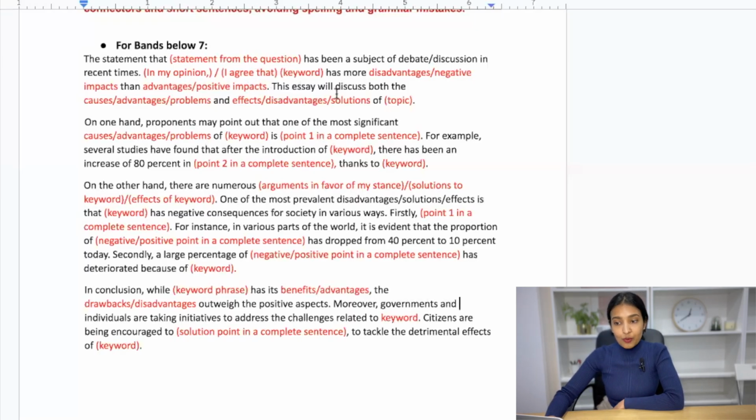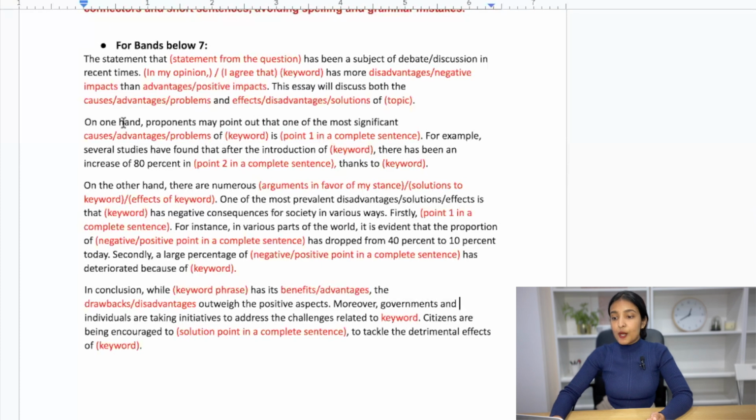This essay will discuss both the causes or advantages or problems, again change according to the question, and effects or disadvantages or solutions of the topic. So here again, whenever you use the topic, try to use synonyms or paraphrase it slightly so it looks like you wrote on your own. After the new updates in the PTE scoring system, the computer rewards you for originality. So it needs to understand that you wrote it on your own rather than simply copying or using something that is pre-memorized. So just try to write it on your own.